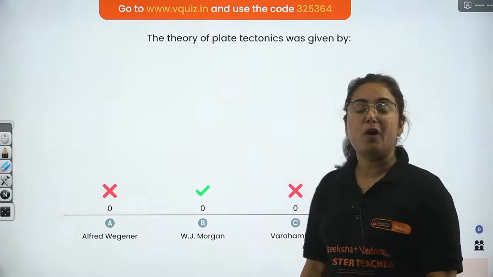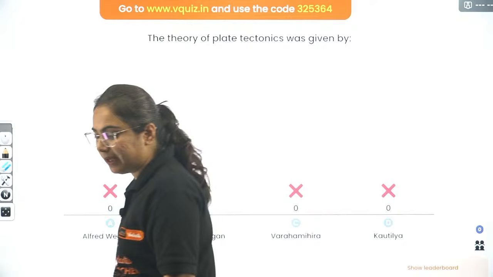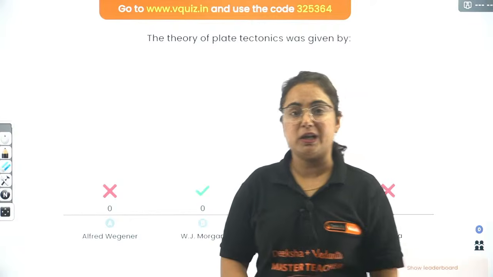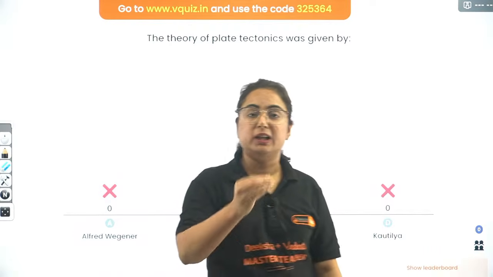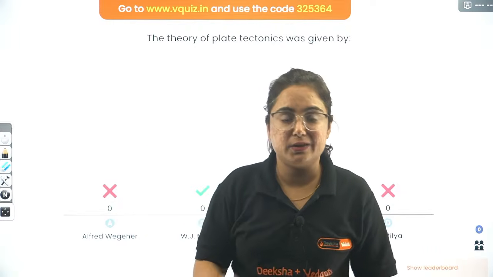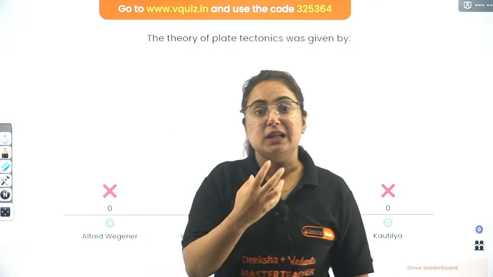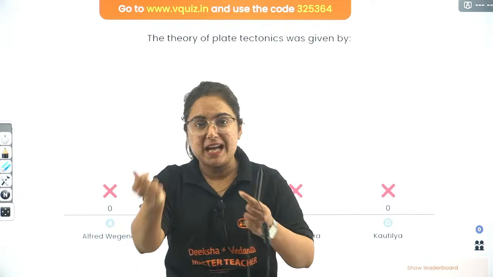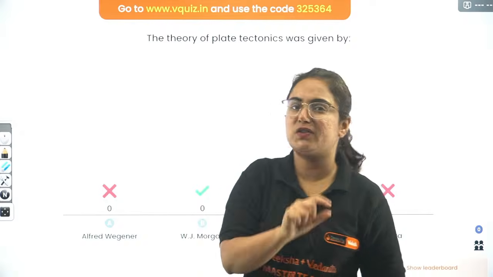Yes, W.J. Morgan. The first line in the chapter, shaping of earth crust, tells us that he was the person who gave the theory of plate tectonics. Let me tell you what plate tectonic theory is. It is the extension to continental drift theory, according to which some million years back the world had only a single landmass, all joined together. Imagine there was no North America, nor South America, nothing. That one landmass was known as Pangea.